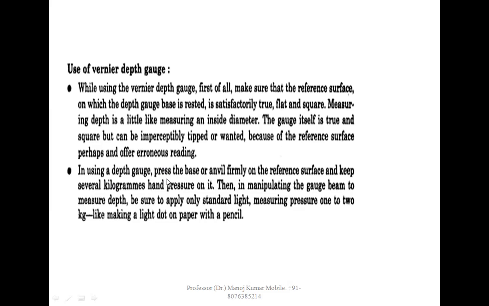In using a depth gauge, press the base or anvil on the reference surface and keep several kilograms hand pressure on it. Then in manipulating the gauge beam to the measured depth, be sure to apply the standard light measuring pressure of 2 kg, like making a light dot on paper with a pencil.